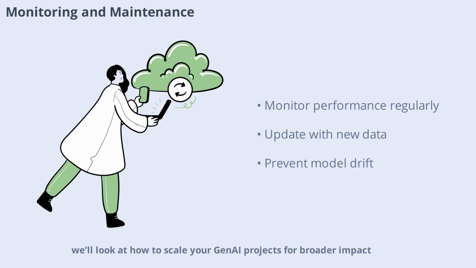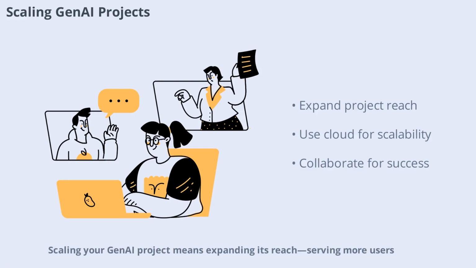Next, we look at how to scale your GenAI projects for broader impact. Scaling your GenAI project means expanding its reach, serving more users, handling more data, or adding new features. Use cloud platforms for scalability and explore automation for efficiency. Collaborate with teams to manage larger projects and ensure quality. As you scale, focus on maintaining performance and user satisfaction. This stage is where your GenAI skills can drive real business or social value.